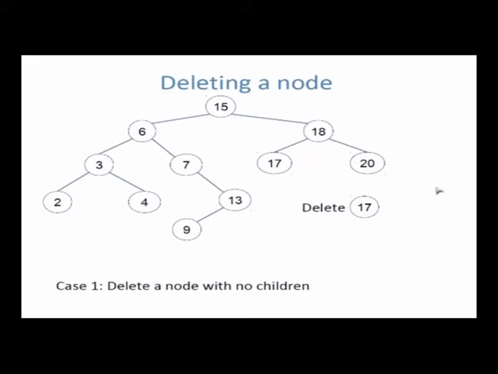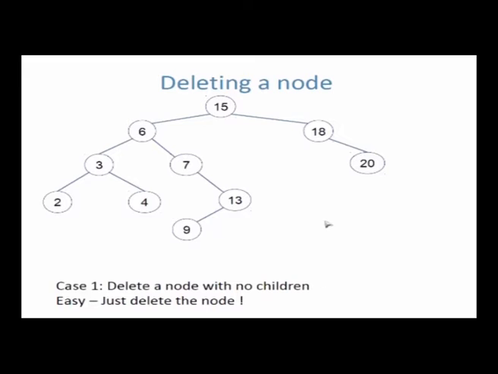Okay. Finally, we come to probably the most difficult operation on the binary search tree, which is deleting a node. Okay, so there are three cases to consider. First case is, what happens if you delete a node which has no children, like say 17, there's no children. So deleting the node with no children is very easy. Just delete the node, just kill this node and done, right? Remove it, you got another binary search tree, no problem, very easy.